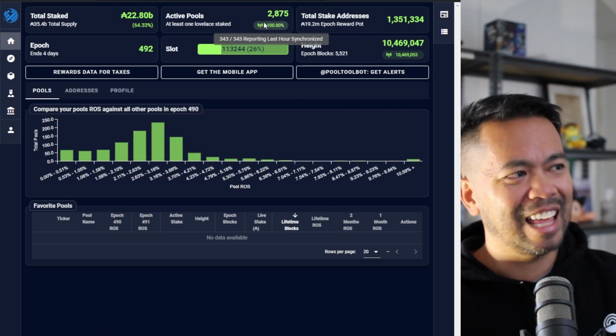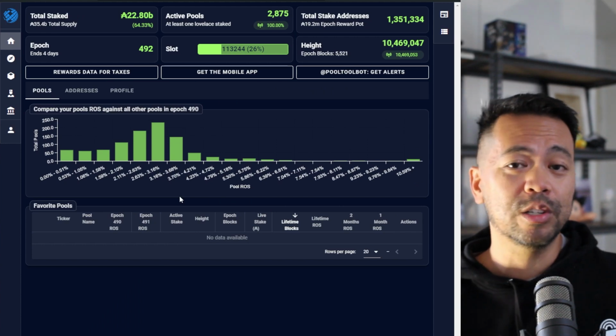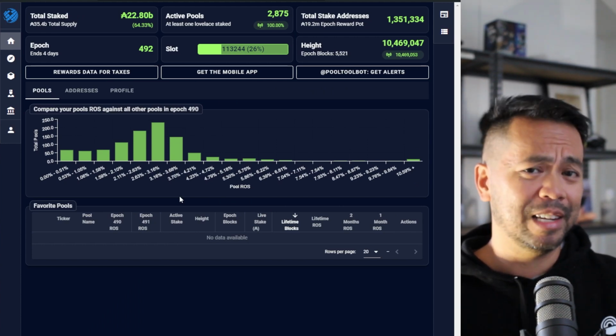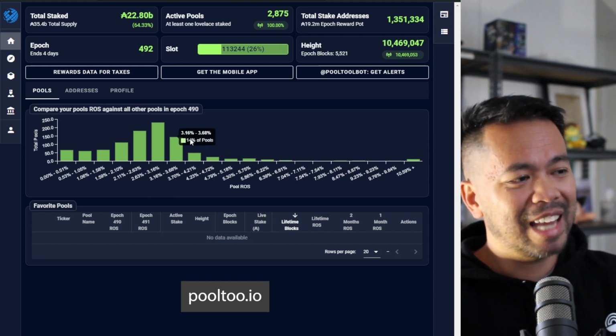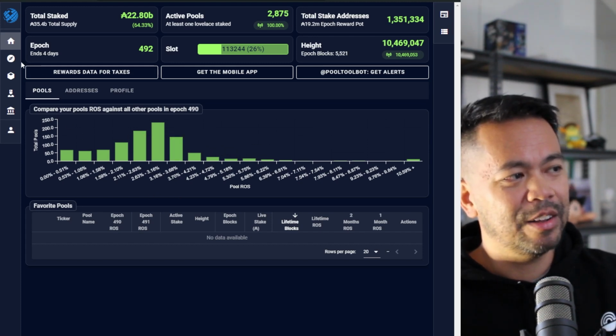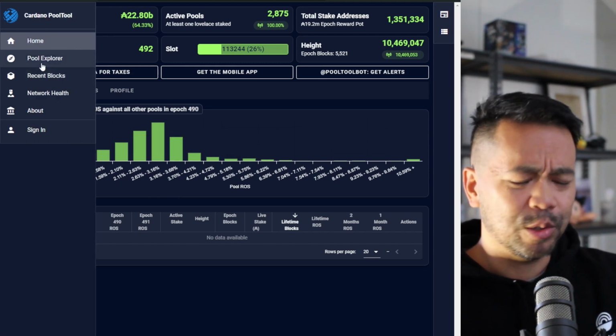So now that you know where to start within the Cardano ecosystem, hopefully you've got your wallet all set up and ready to go. You've looked at the various projects, you've tried to do a little bit of trading after you got some ADA in your wallet. The next thing that you need to do is probably make sure that your ADA is staked. And this is a brilliant website to go to look at all the stake pools in the Cardano ecosystem. This is Pool.pm. It has all of the stats of what's happening in the Cardano ecosystem around all the different pools.